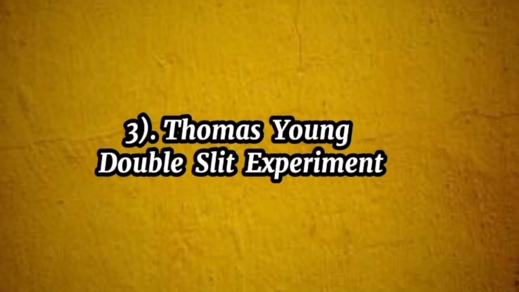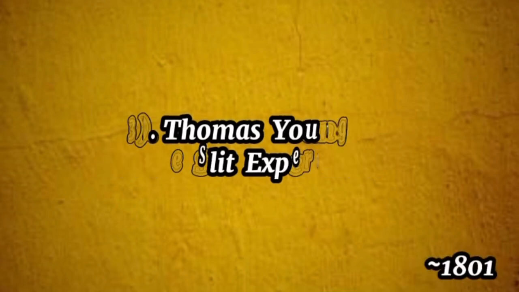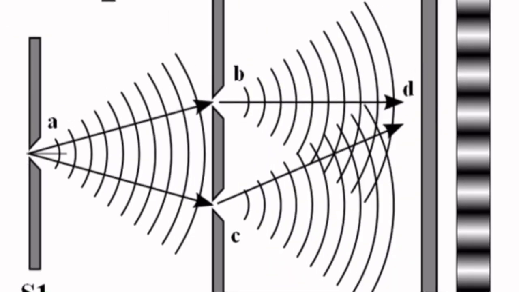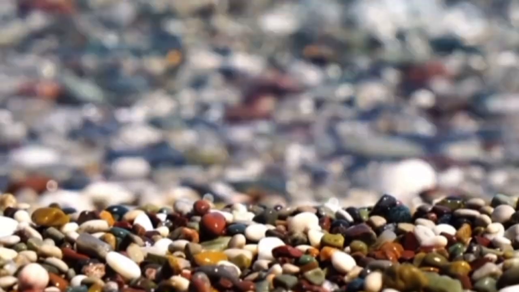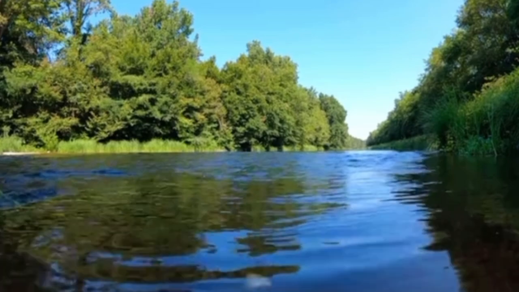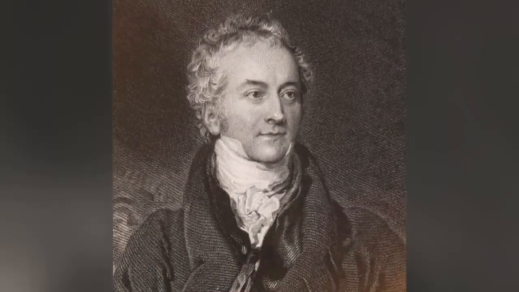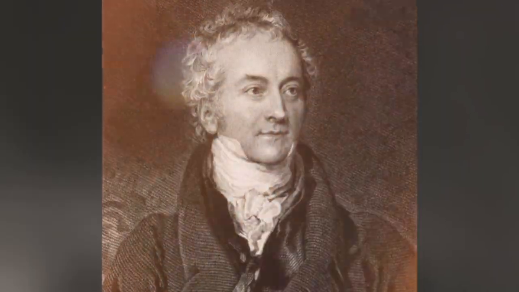3. Thomas Young, Double-Slit Experiment, 1801. Young shone light through 2 parallel slits, and the light created an interference pattern, demonstrating light's wave nature. Imagine dropping 2 stones at the same time in a still pond. The ripples created by the stones overlap and create patterns, similar to the interference pattern in Young's experiment.